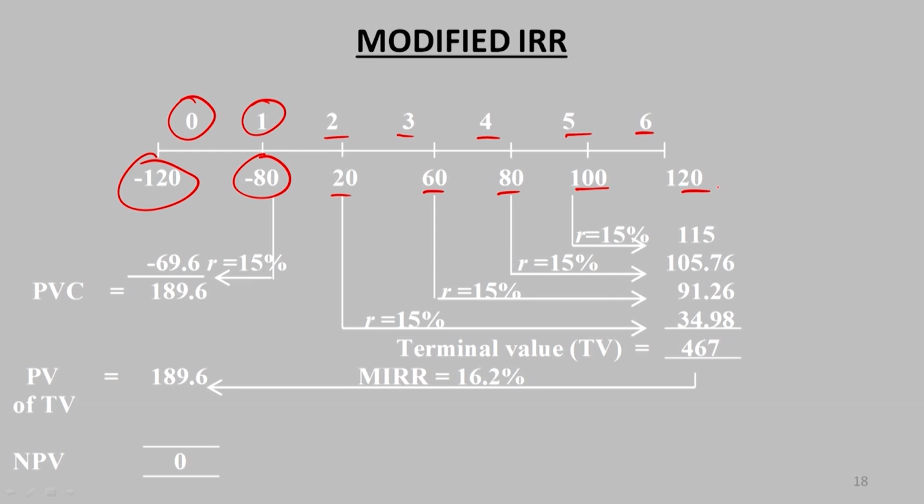So, there is a clear-cut demarcation that in the first 2 years, year 0 and year 1, there is a cash outflow, and then over the subsequent 5 years there is an inflow. So, the total life of the project given to us is 6 years, whereas in the case of the IRR, what was given to us is that cash outflow is occurring only in the 0 period. After that, in the subsequent years, first year onwards till the 6th year or 5th year or 4th year, there are the inflows.